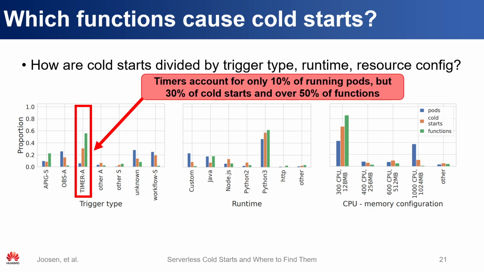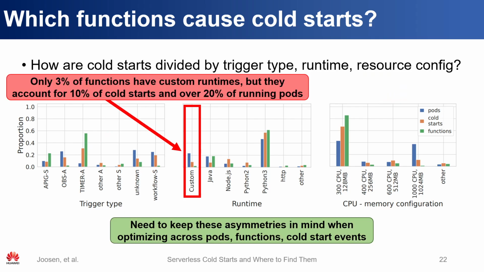For example, timer-based functions make up less than 10% of running pods, but about 30% of cold starts, and over half of all of the functions on the platform. Another example is the custom runtime, which is responsible for only 3% of functions, but 10% of cold starts and 23% of running pods. So it's just useful to keep these asymmetries in mind when we optimize for a particular workload.